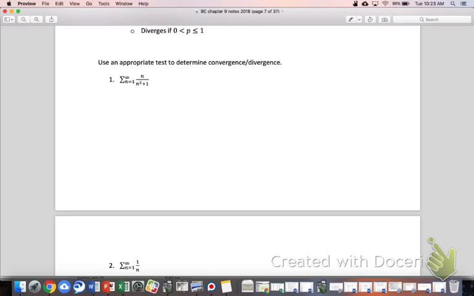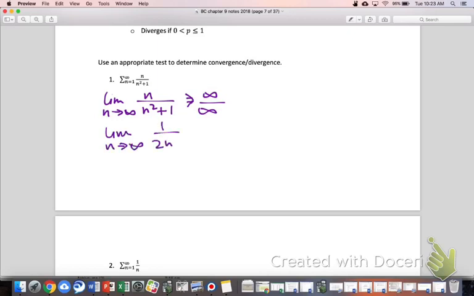I think the first thing you should always consider is the nth term test. And maybe don't write this one down, maybe just watch this. You might consider this and say, all right, limit as n goes to infinity of the nth term. And of course, if you did this, you'd end up with a L'Hopital expression. I'm telling you, you don't really need to do this. So then maybe you do a L'Hopital thing and say, oops, let's put an arrow there. Let's not break my own rule. So that's an arrow. Limit as n goes to infinity, and you'd say 1 over 2n. And you could say, hey, look, now the denominator is getting gigantic, the numerator is held constant. So this is heading towards 0 for a limit.